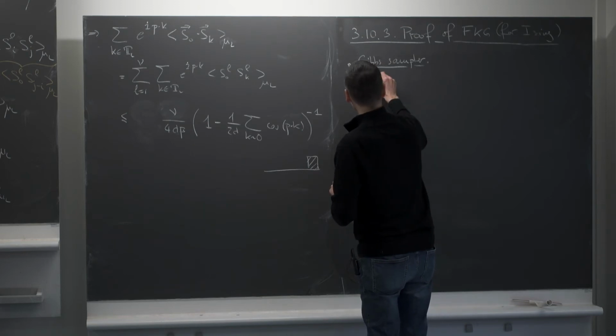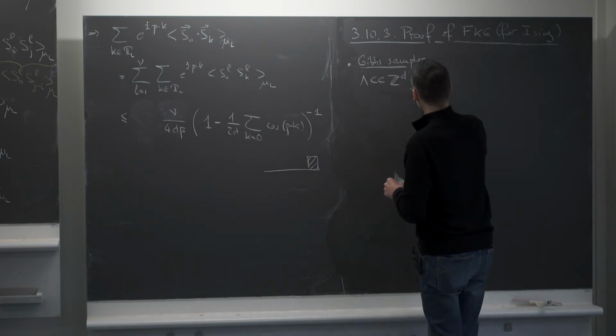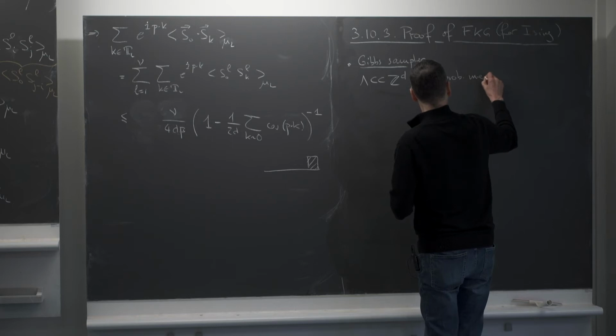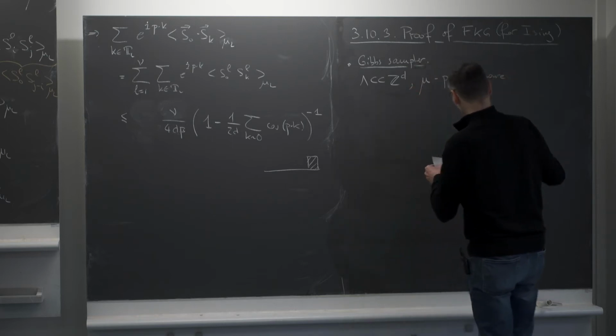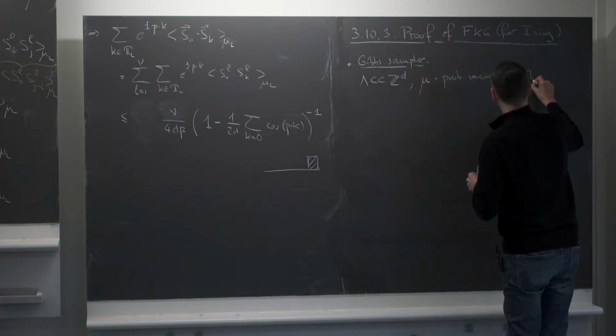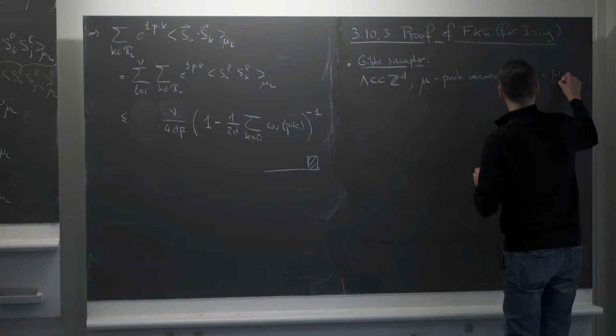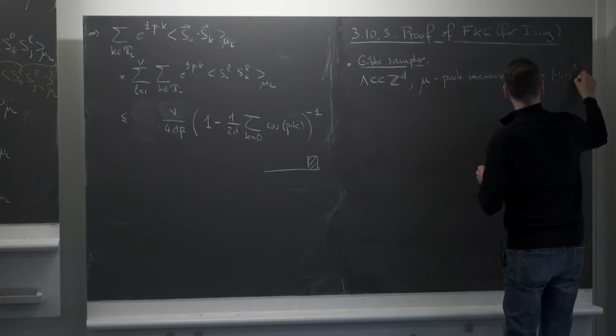So let's take a finite subset of Z^d, which I call lambda as usual. Let's take mu, a probability measure on the configurations, so omega lambda, which is just minus 1, 1 to the power lambda.